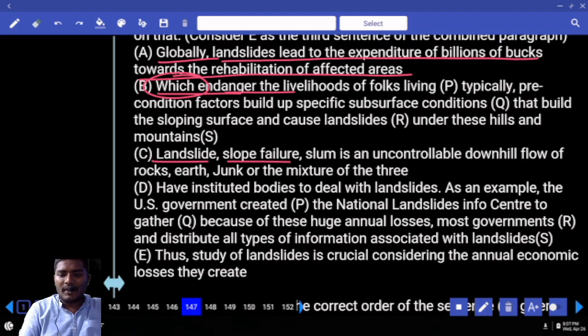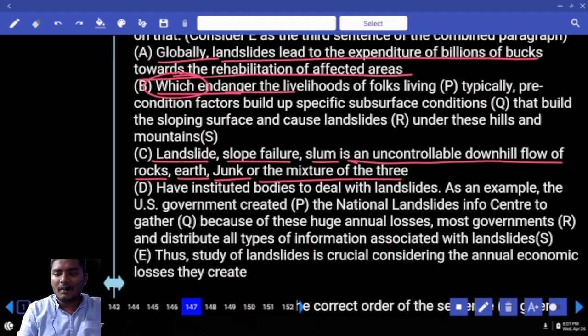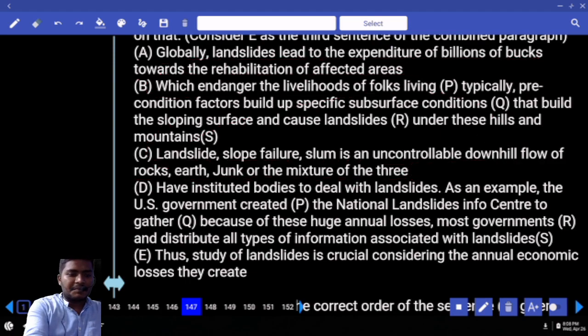Landslide, slope failure, slump. This is an uncontrollable downhill flow of rocks, earth, debris or a mixture of the three. Continuation is needed. What does this sentence show? Can anybody tell me? This sentence clearly shows the definition of what a landslide is. Do you recognize that? This is what we had learned. If any question is asked, what is computer science? Computer science is so and so. Do you give the definition in the beginning or not? This is nothing but: landslide is an uncontrollable downhill flow of all this mixture. That must be used in the beginning.